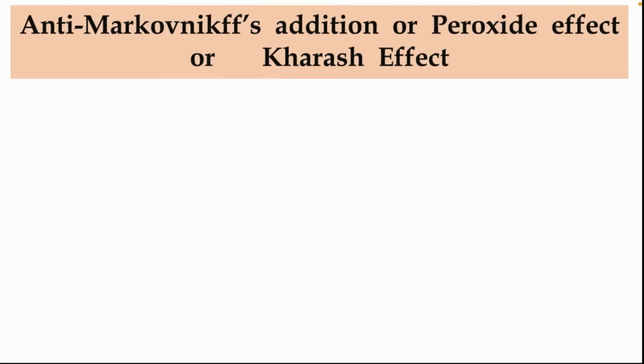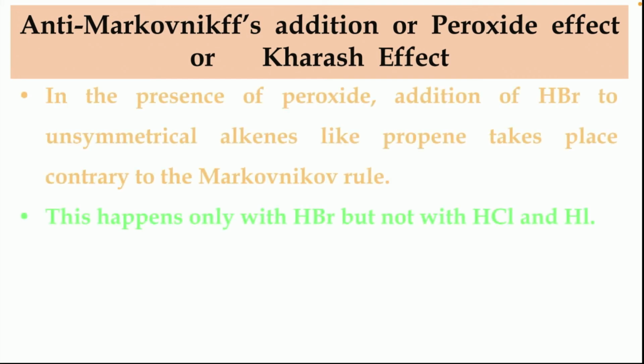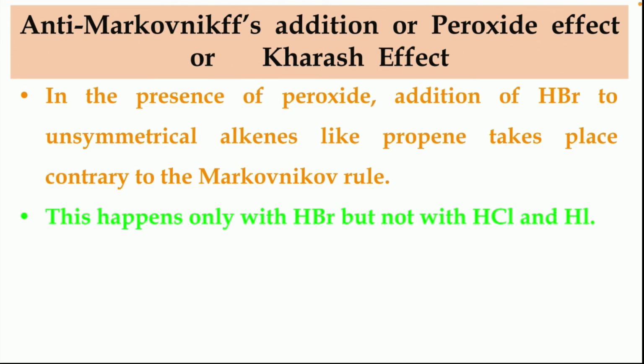Now there is an anti-Markovnikov's addition, also called the peroxide effect or Kharasch effect, when the reaction takes place in the presence of peroxide as a catalyst. So the reaction will be just opposite, and that is called anti-Markovnikov's rule. In the presence of peroxide,